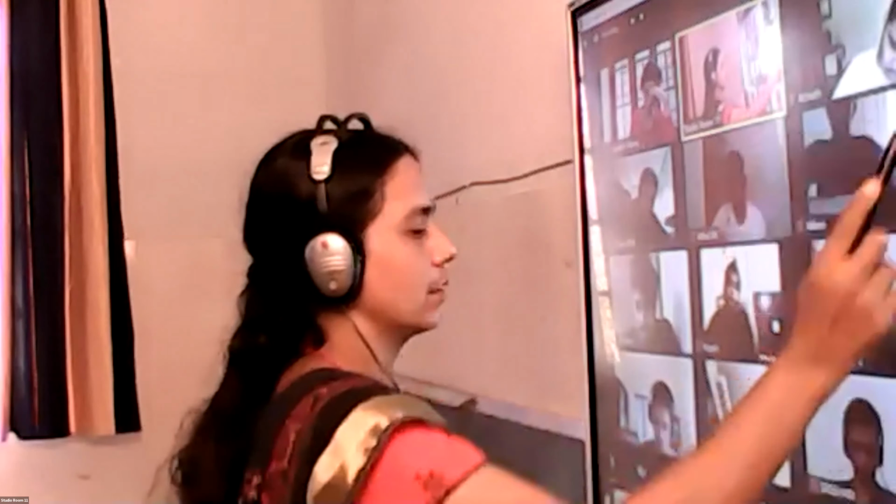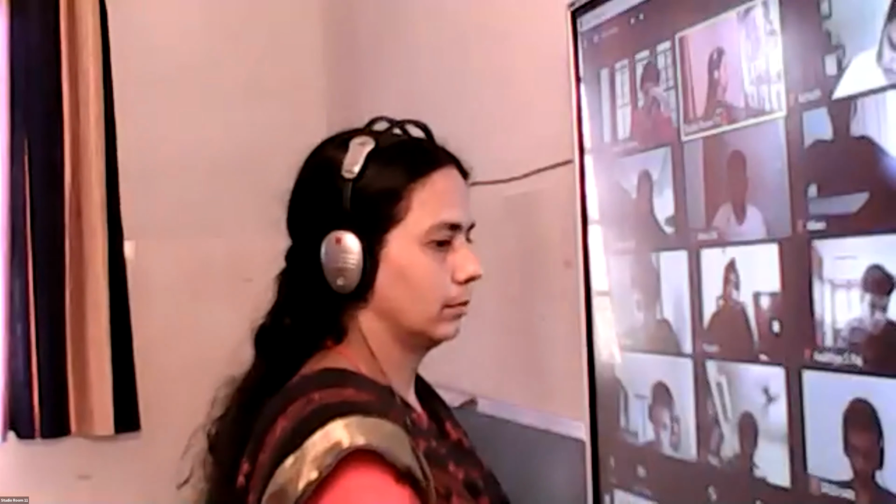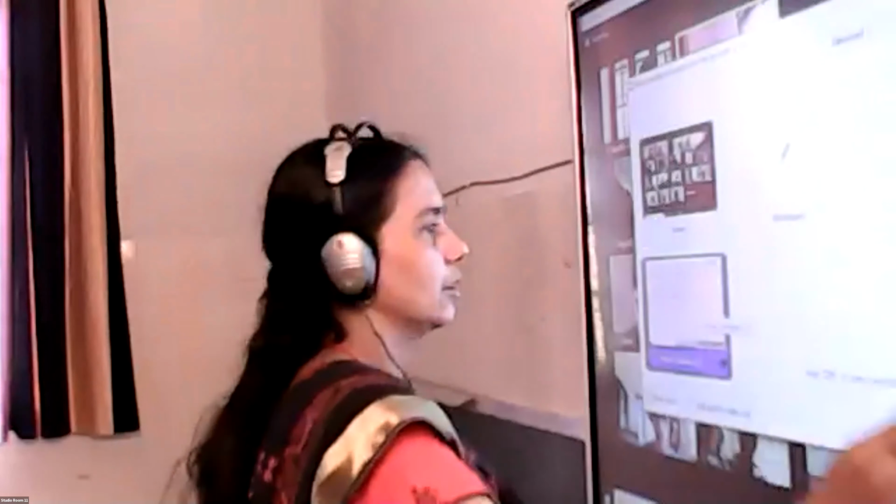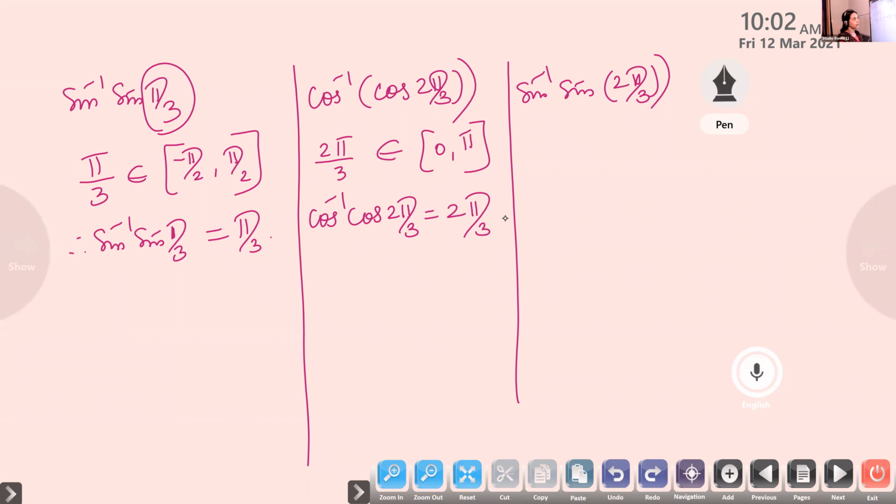So what is the answer, children? Sine inverse of sine 2 pi by 3. Whether 2 pi by 3 lies within that interval? Listen, whether 2 pi by 3 belongs to minus pi by 2 to plus pi by 2, whether it belongs to the interval. No, it does not belong.